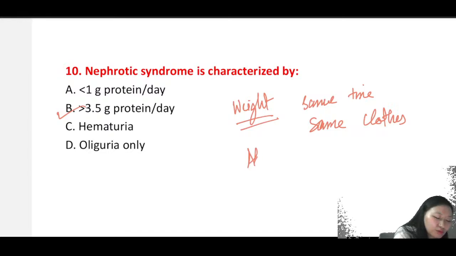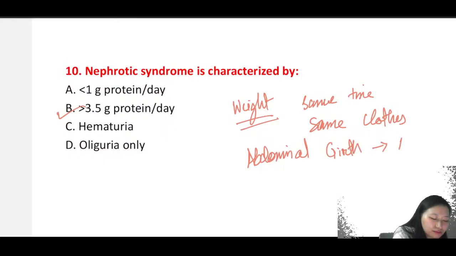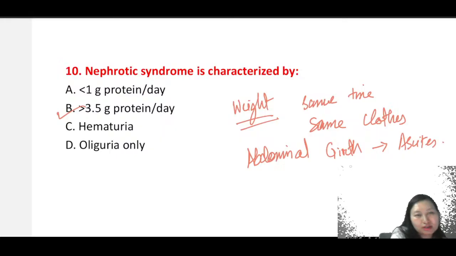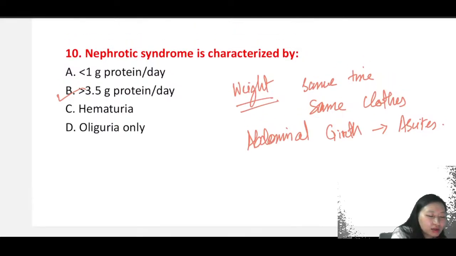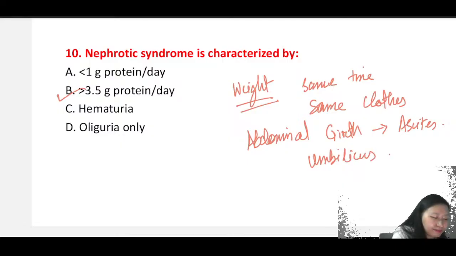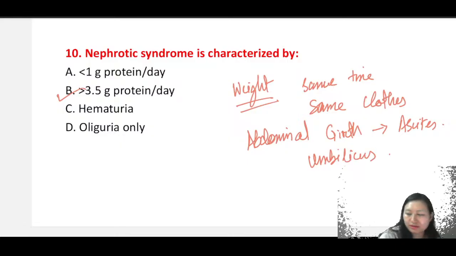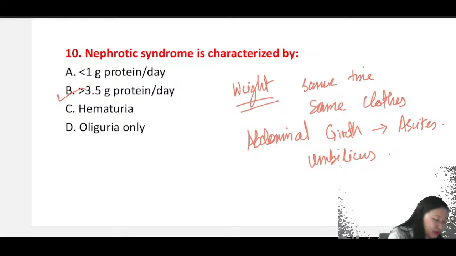Also, we will be checking for abdominal girth. Why? Because there is high chance of ascites, right? So abdominal girth, we have to check if there is any kind of abdominal fluid collection, right? So we will be doing it at the level of the umbilicus, okay? This is about nephrotic syndrome.